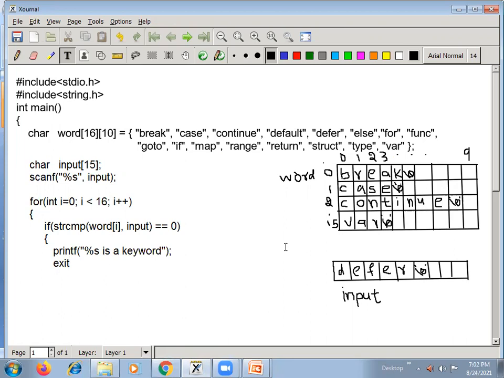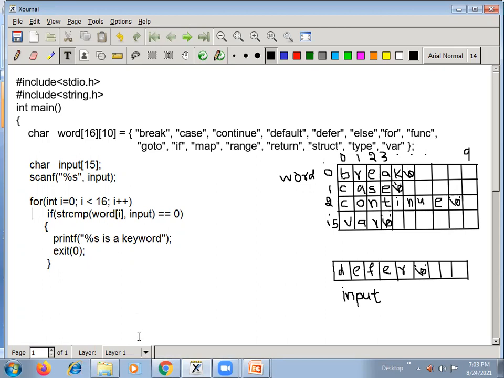You can even say exit(0) and come out here. Even the braces are not required here, because this if statement by default belongs to the for statement. If the for condition is true, it goes to the if, and if the condition is true, it goes inside the if block. Otherwise, there is no else here, so control automatically goes to this i++.